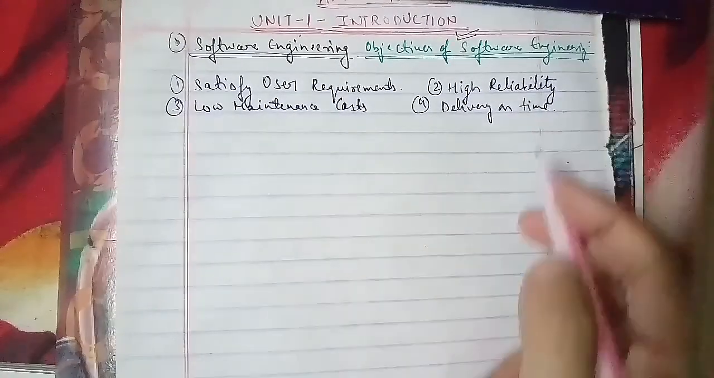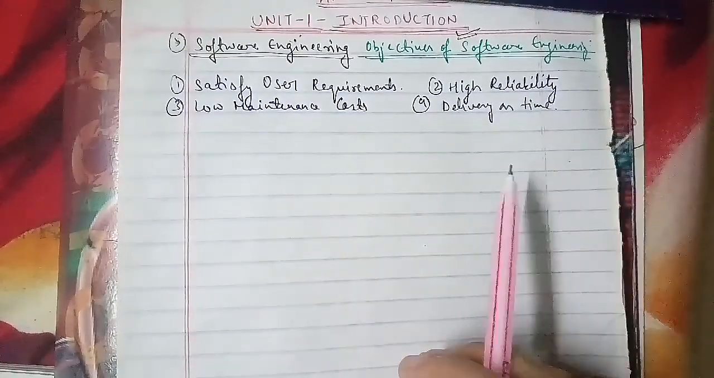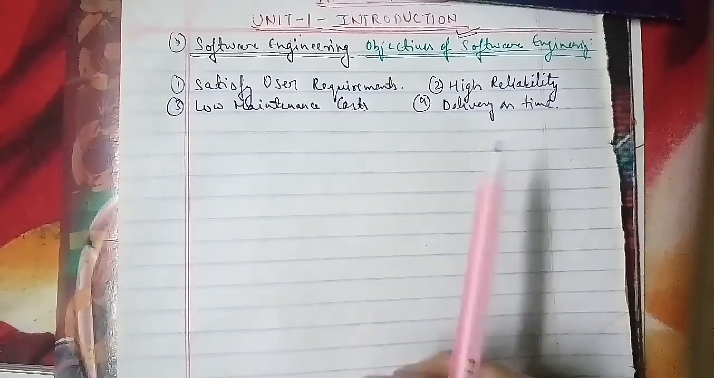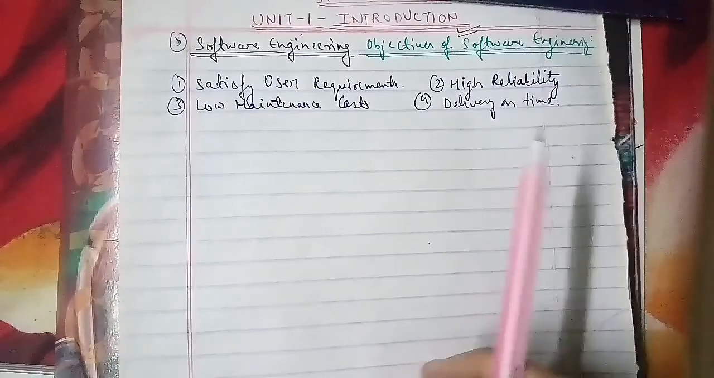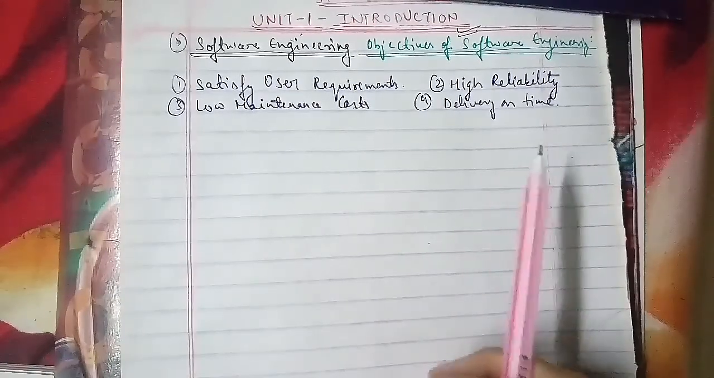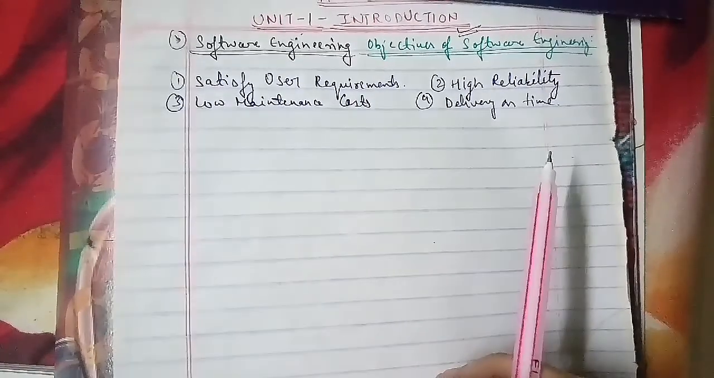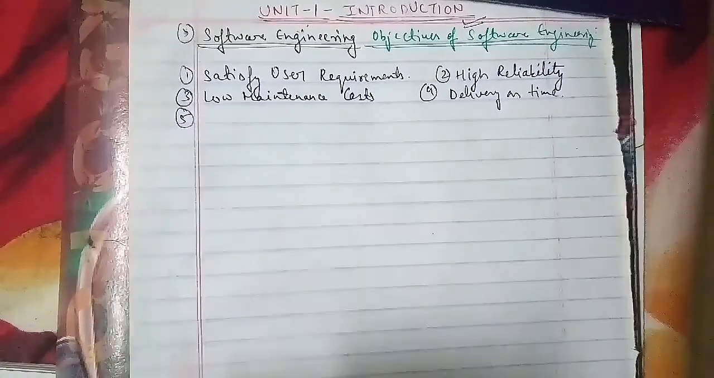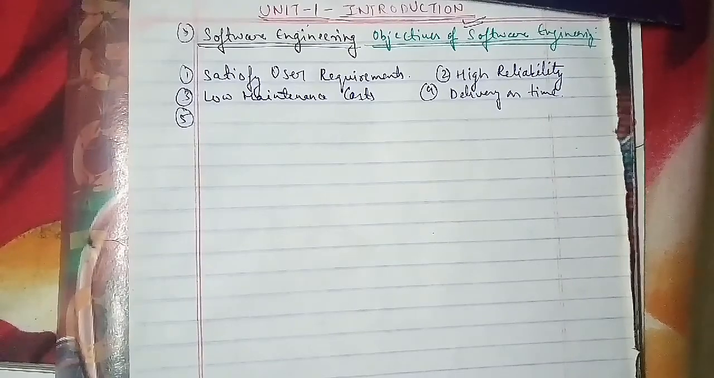In terms of delivery on time, it is very difficult to predict the exact time by which the software can be completed, but systematic development of software can lead to meeting the given deadline as well. Now we'll talk about the fifth objective of software engineering, and that is low production cost.